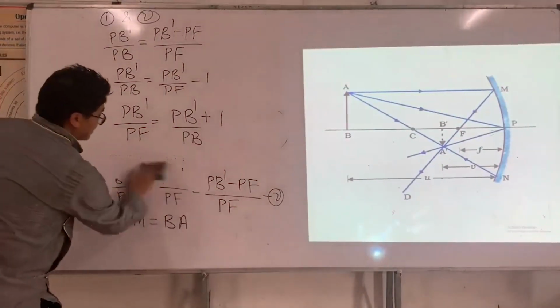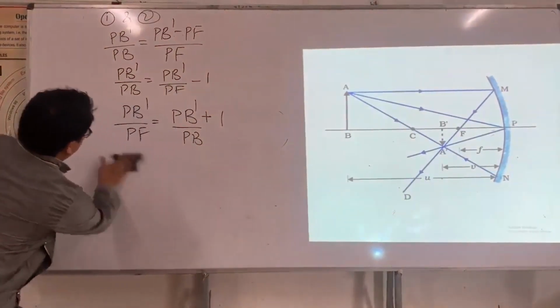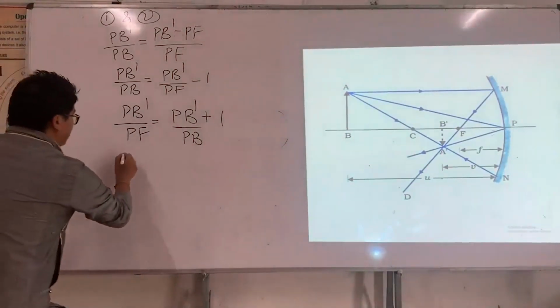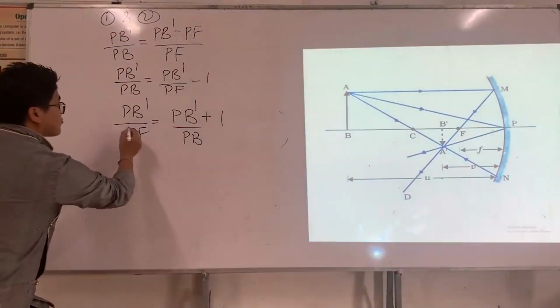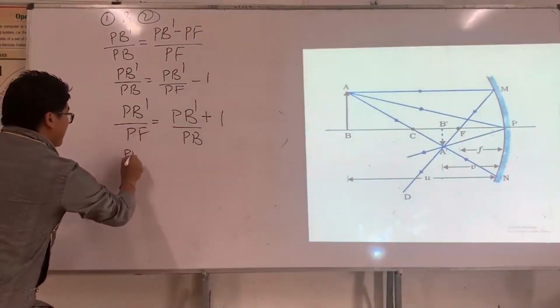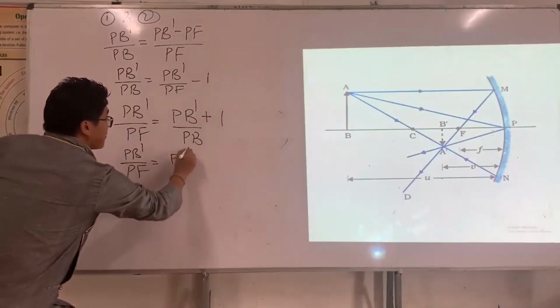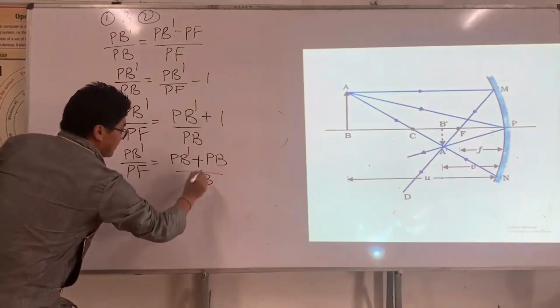Or else I do one more step: PB prime divided by PF is equal to PB prime plus PB divided by PB.